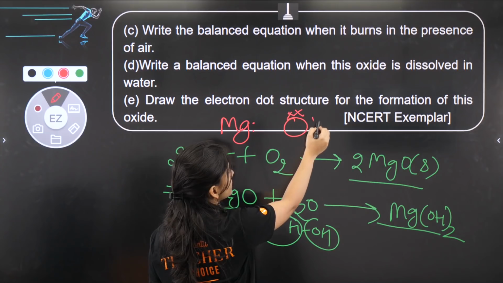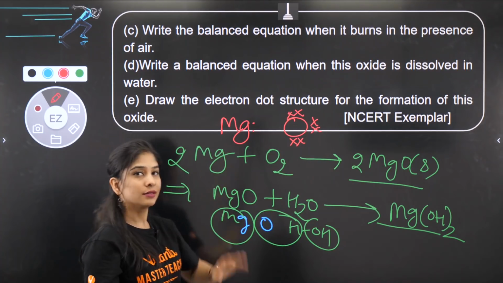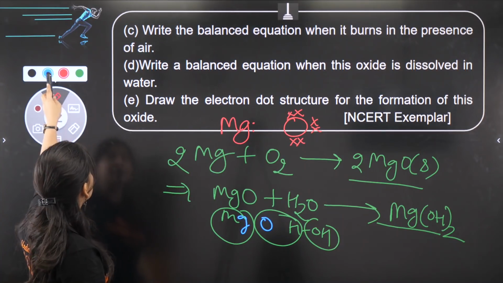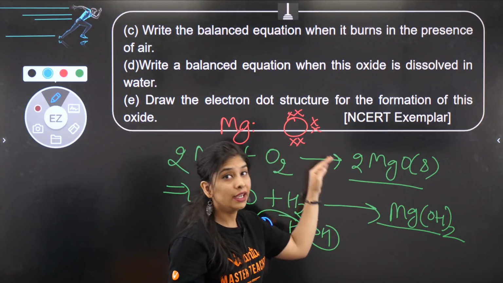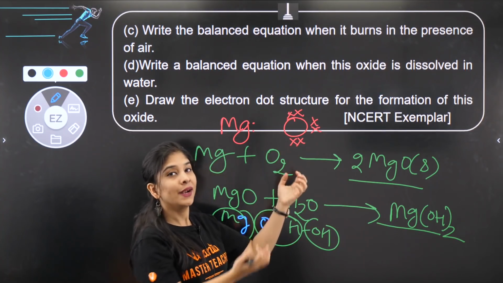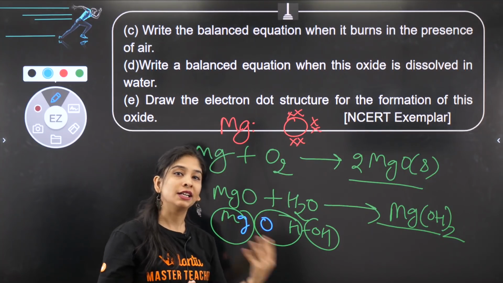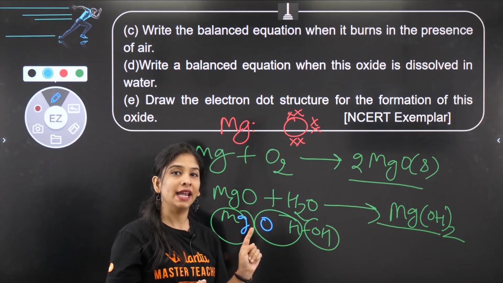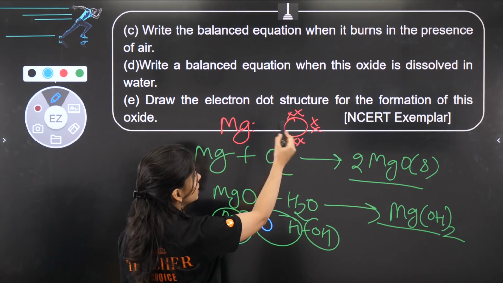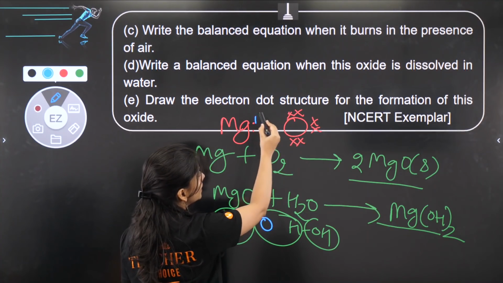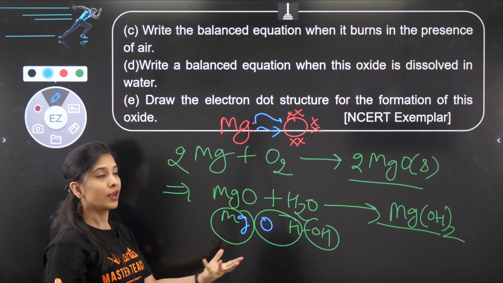I can also represent it by some different kind of dot or cross, that's on our hand, कि हम ऐसे कर सकते हैं. Now what is going to happen? Oxygen is a non-metal. Non-metal accepts electrons, metal donates electrons to satisfy the octet rule, that is 8 electrons in its last shell for stability. Oxygen needs 2 electrons, which can be easily given by your magnesium having 2 extra electrons.